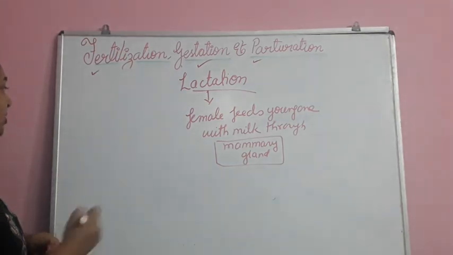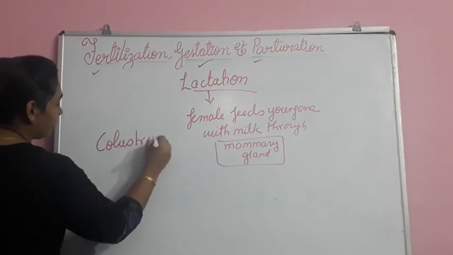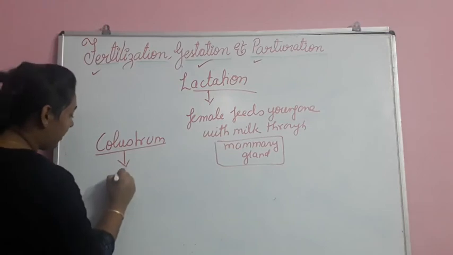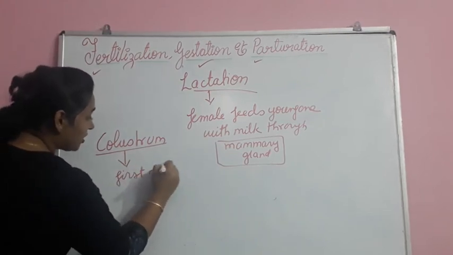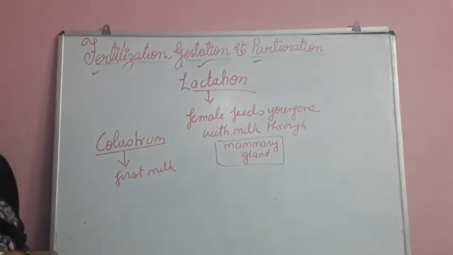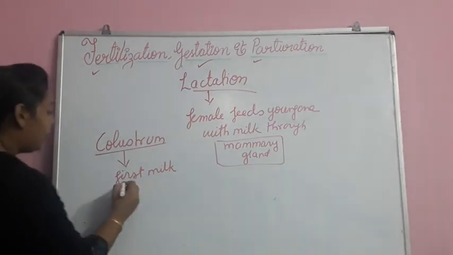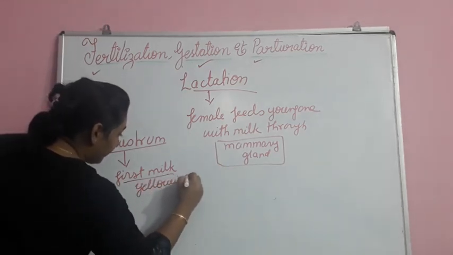Now in lactation there is a word called colostrum. Colostrum is the first milk which gets produced when the female gives birth to the young one. This first milk is a bit yellowish in color.